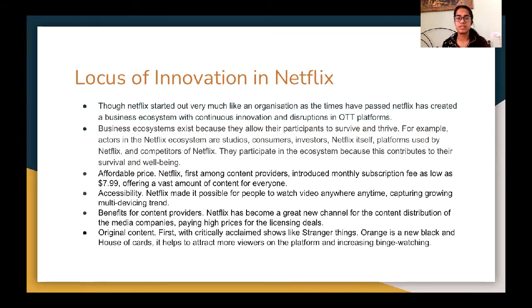A business ecosystem exists because it allows its participants to survive and thrive. For example, the actors in the Netflix ecosystem are studios, consumers, investors, Netflix itself, platforms used by Netflix, and competitors of Netflix. They participate in this ecosystem because it contributes to their survival and well-being.